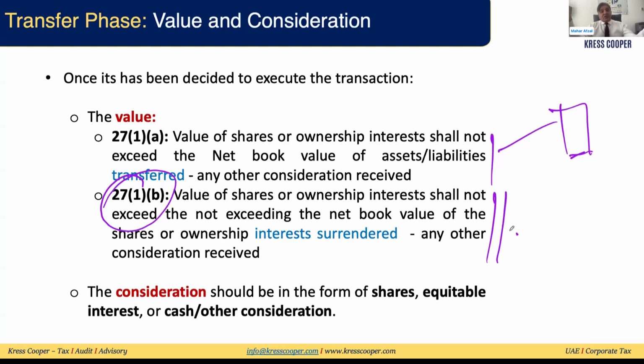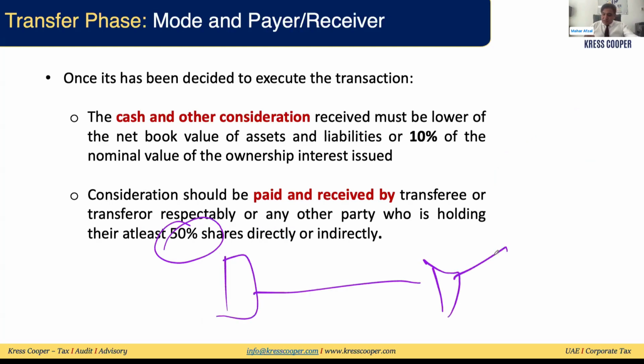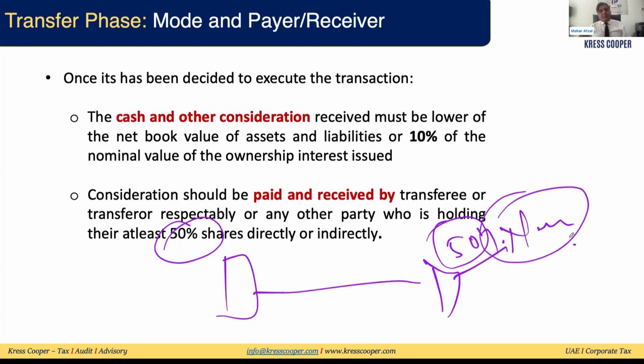The consideration we discuss should be in the form of shares or equitable interest, and any other form of consideration. Shares and equitable interest, we said it should be minimum 90%, and any other form of consideration can be maximum 10%. So the payee can be the transferee or any other person who is holding at least 50% rights in the transferee. And this is very important: the person who is holding at least 50% in the transferee cannot be a natural person. Keep in mind, this is very important.